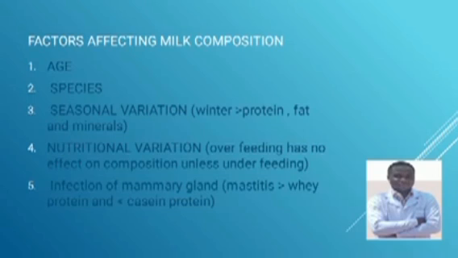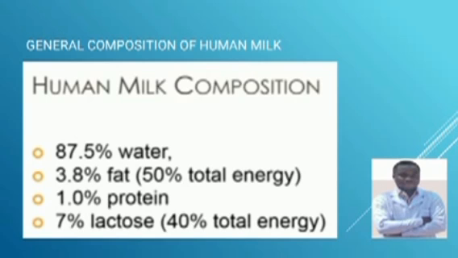But also we have infection of the mammary gland. Infection of the mammary gland affects the composition of milk, for instance mastitis. In mastitis there is a high quantity of whey protein, but also a low quantity of casein, fat, and lactose. Those are the factors that affect milk composition.